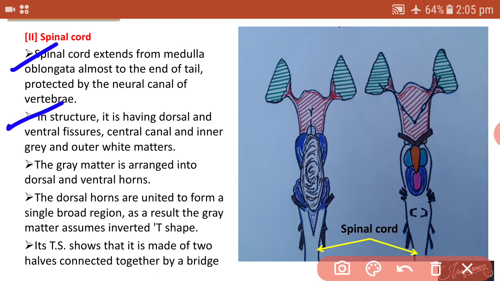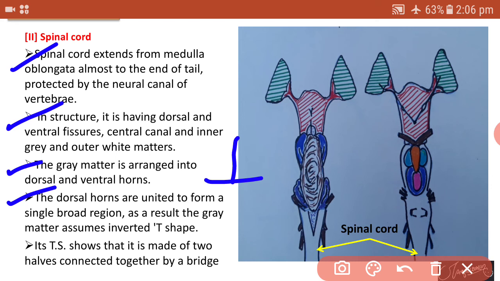When we see the inner structure of this spinal cord, it has inner gray matter, and the outer portion of the spinal cord has white matter. The gray matter is like an inverted T-shaped structure. The dorsal horns are united to form a single broad region. As a result, the gray matter assumes an inverted T-shaped structure.